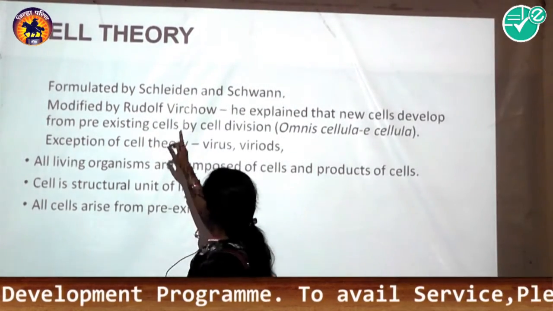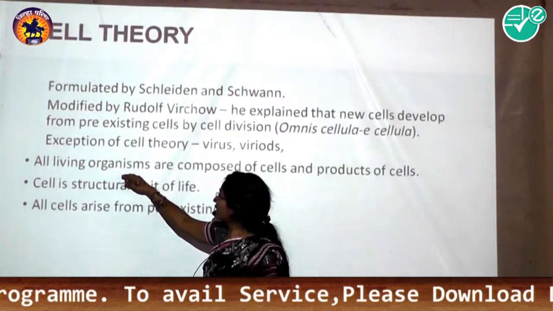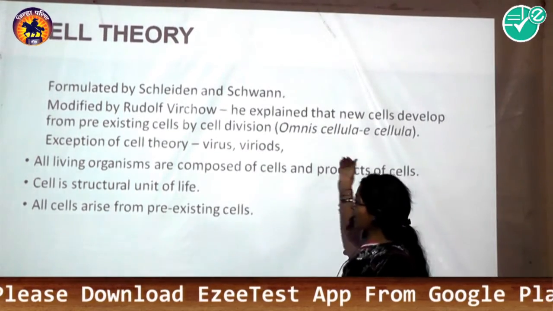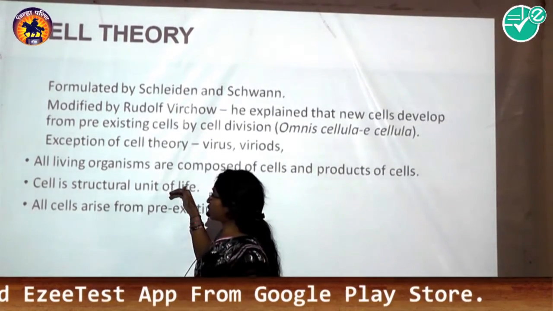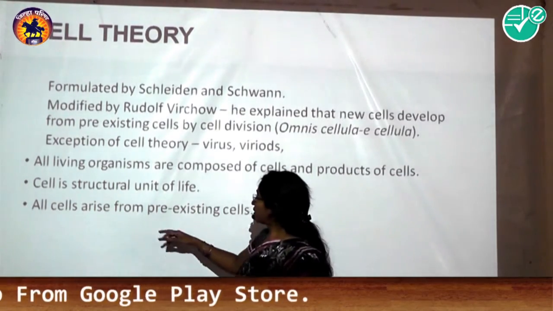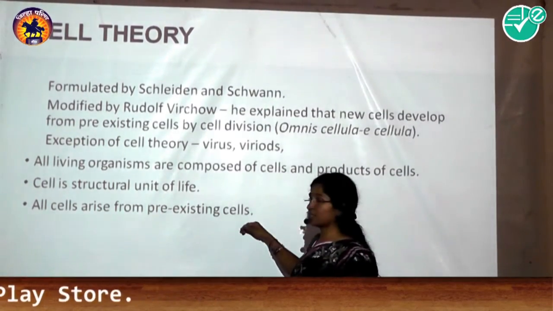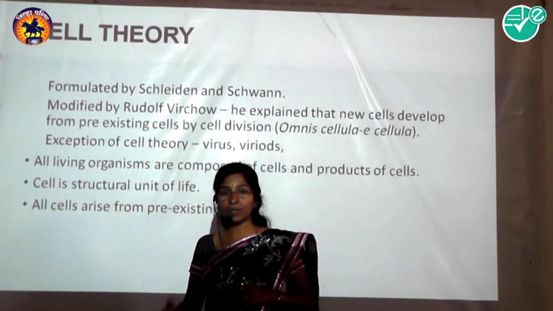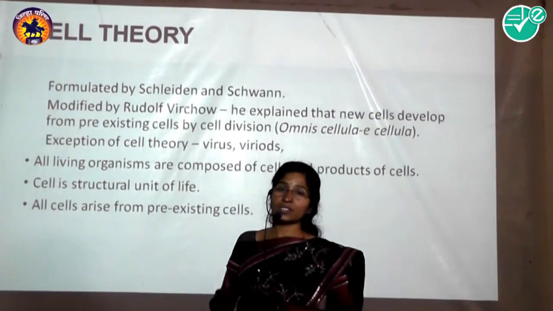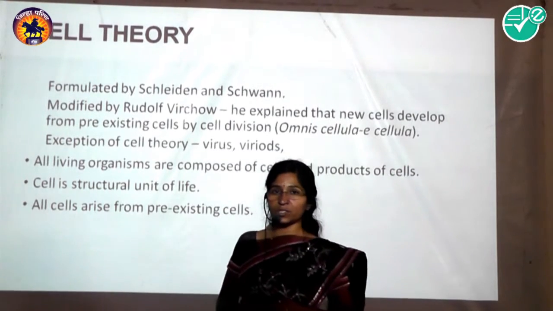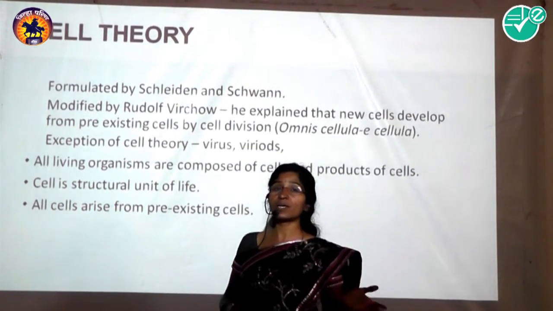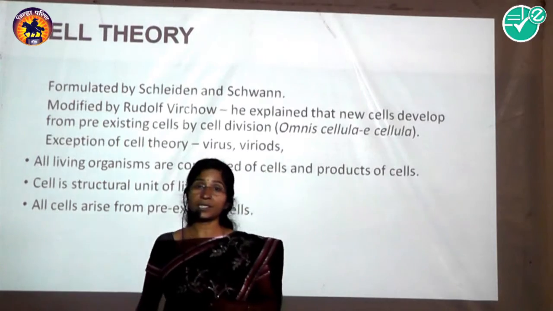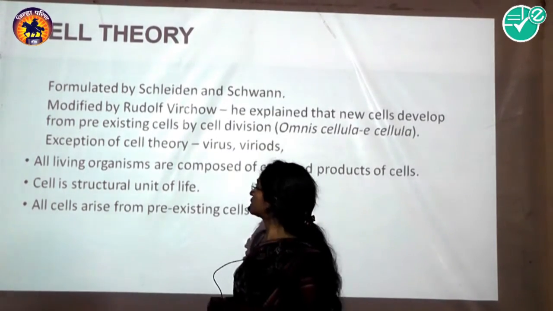Then the cell theory states that all living organisms are composed of cells and products of cells, and the cell is the structural and functional unit of life. And all cells arise from pre-existing cells. Some additional points: the cell contains genetic material that is passed from one cell to the next during cell division. The cell has the capacity to convert energy. The cell is a self-sustained, self-duplicating, independent unit. This is about the cell theory.